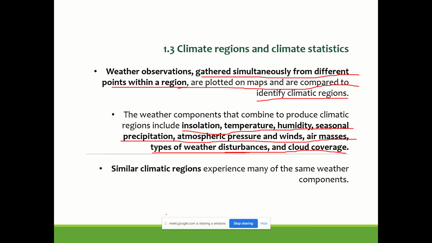Similar climatic zones will experience the same weather pattern. I think these are very basic things, we all know this. How does this work?